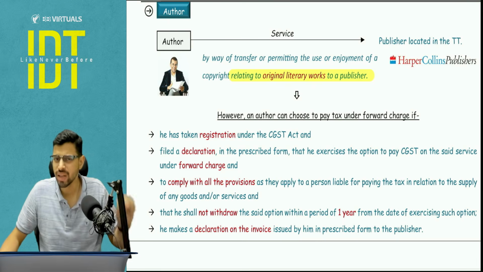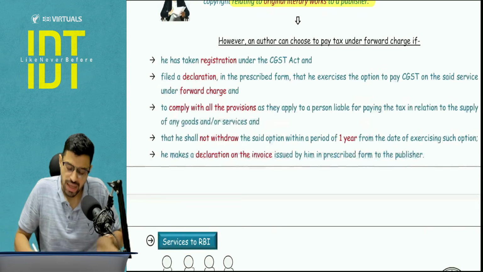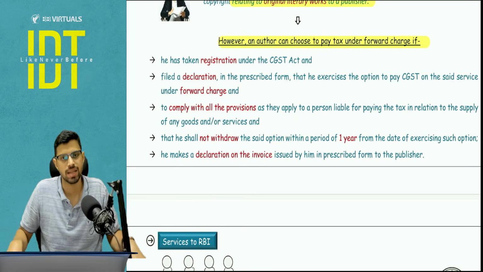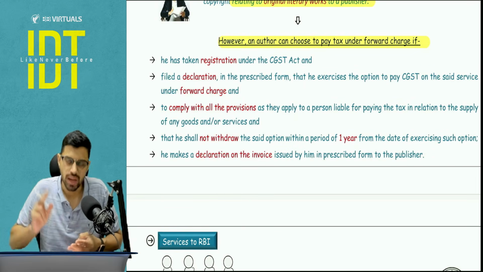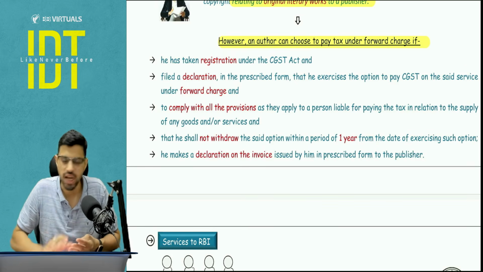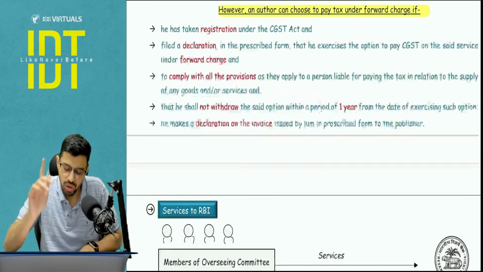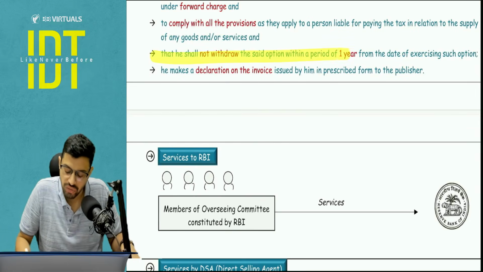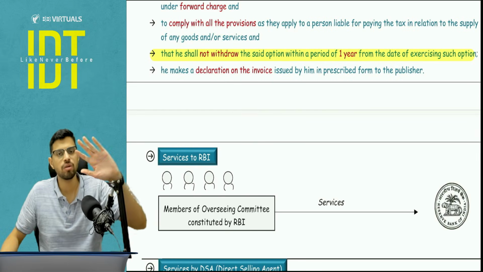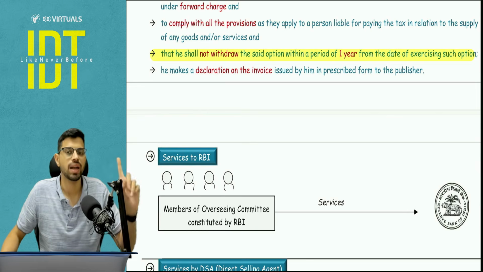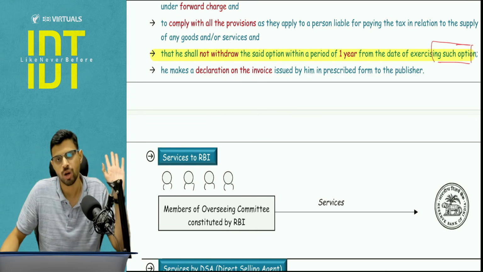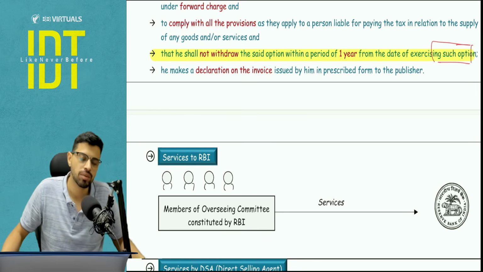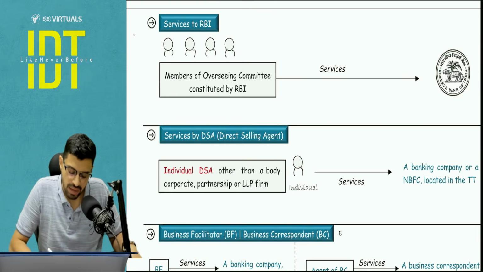Now, why is author given separately? Because in case of author, he has a right to pay tax under the forward charge mechanism. Similar to GTA, he has to opt for it. He has to give a declaration on the invoice. He has to file a declaration. He has to charge tax on the invoice and pay the tax to the government. Only difference here is that there is a cooling off, a lock-in period of 1 year. In GTA, you didn't study any lock-in period. Here there is a lock-in period that for 1 year from the day you exercise this option, you cannot withdraw from this particular option of FCM. Otherwise you will do FCM, then tomorrow you will come under RCM, again FCM. No, that cannot work.